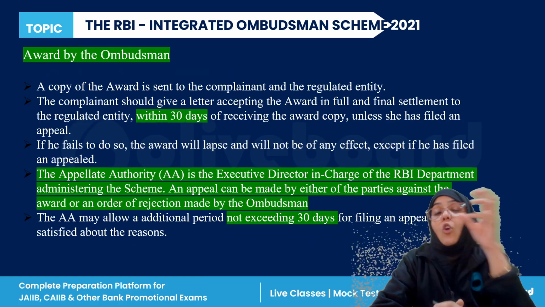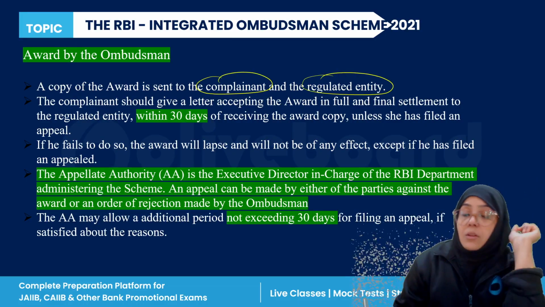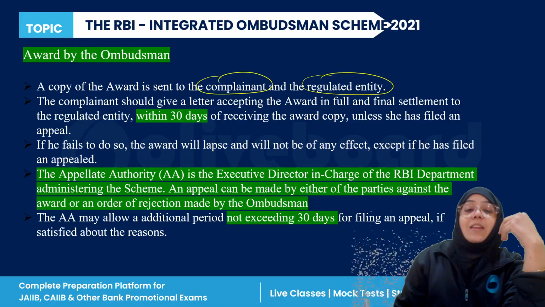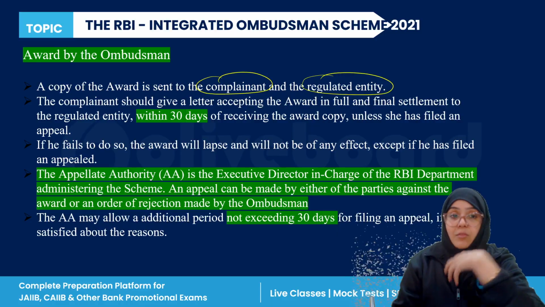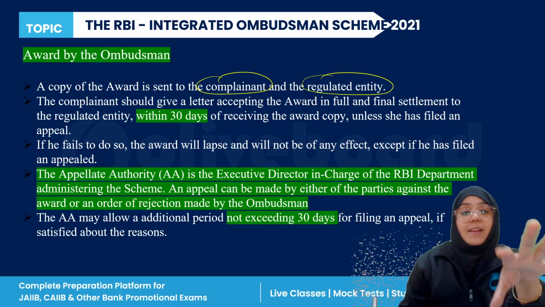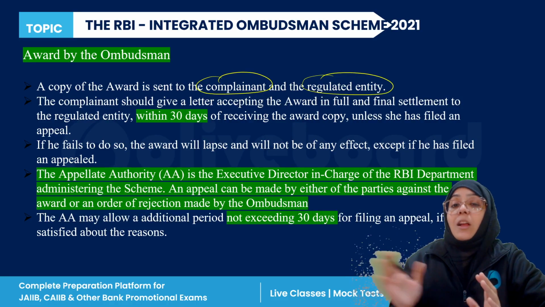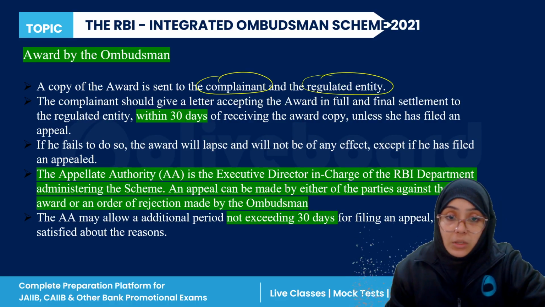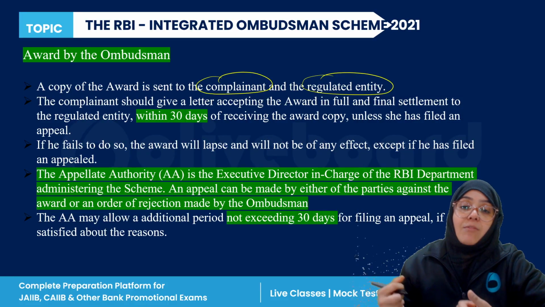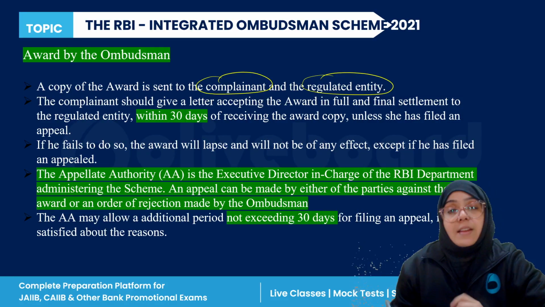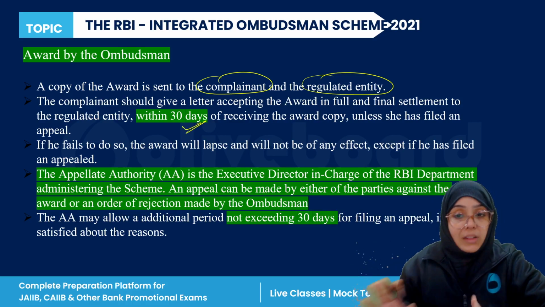Now, a copy of this award is first sent to both the complainant and the regulated entity, right? When the ombudsman decides that this has to be done, the copy of the award is sent to both. Now the complainant has to give the letter of acceptance, saying that I have accepted that award in full and final settlement, within 30 days, right? If he fails to do so, the award will lapse.